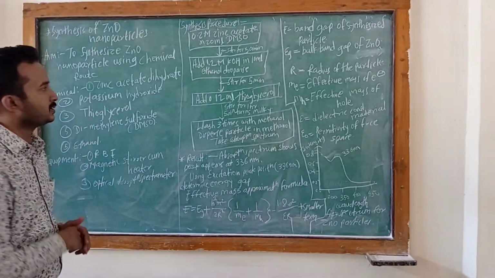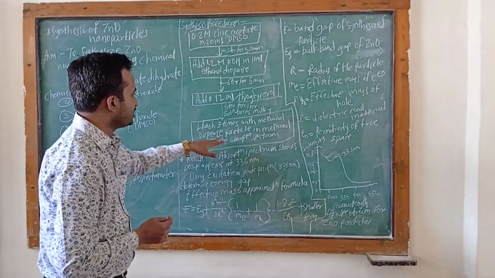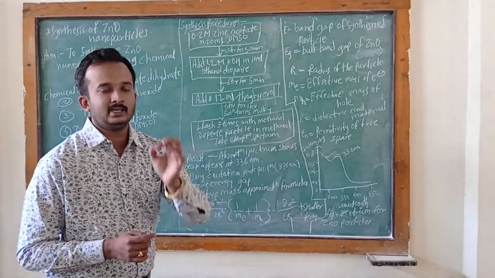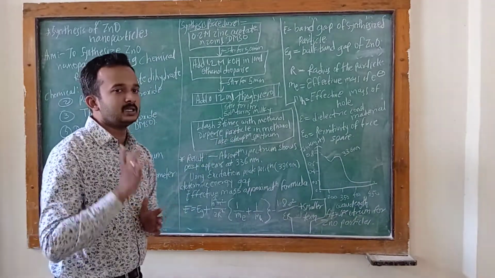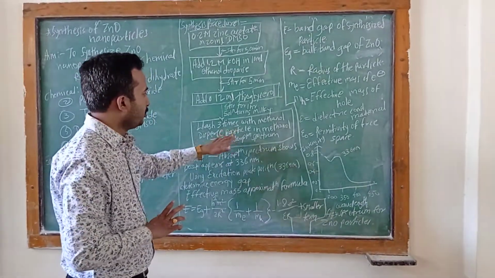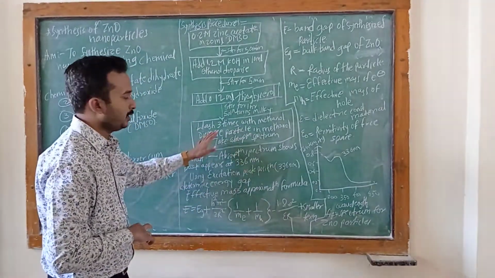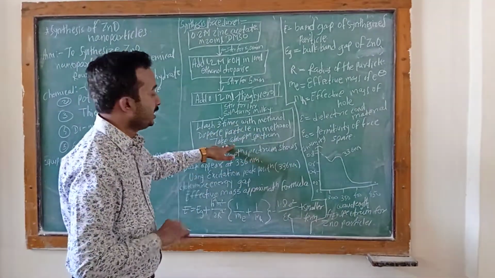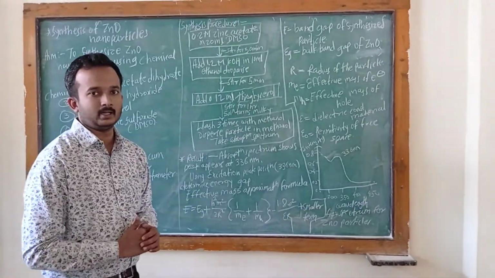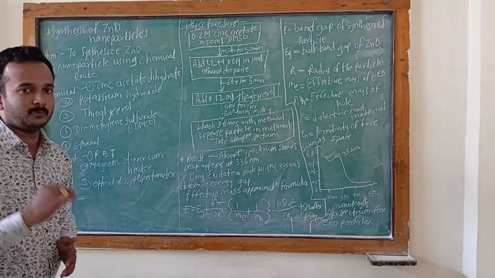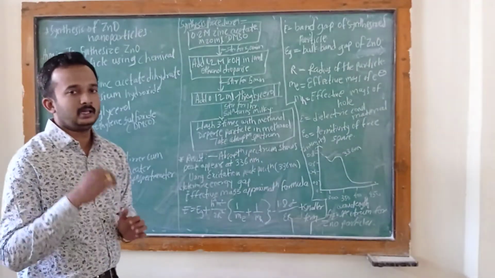This is the synthesis procedure of zinc oxide particle, and these dispersed particles are the zinc oxide particles, shown in methanol. Then you take the absorption spectrum of this dispersed particle. Okay, this is all about the procedure of the synthesis of zinc oxide nanoparticle.